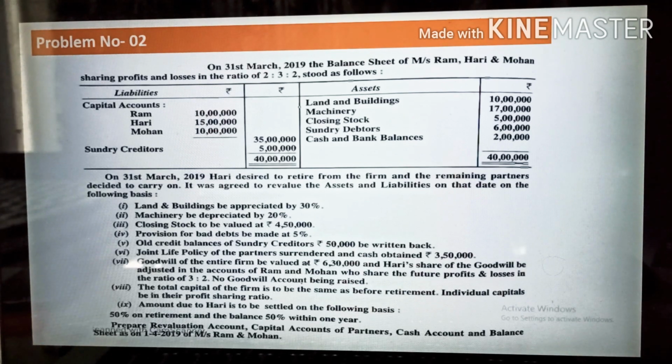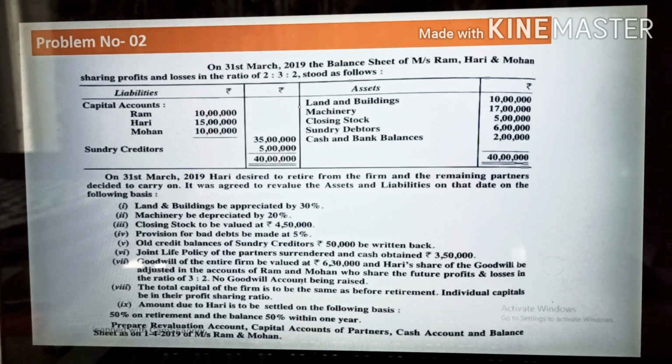in the cash form. See, in this we have one question: on 31st March 2019, the balance sheet of Ram, Hari, Mohan sharing profit and losses in the ratio of 2:3:2 stood as follows. Capital of Ram, Hari, Mohan is given, sundry creditors are given, land and building, machinery, closing stock, sundry debtors, cash and bank balance are given. On 31st March 2019, Hari desired